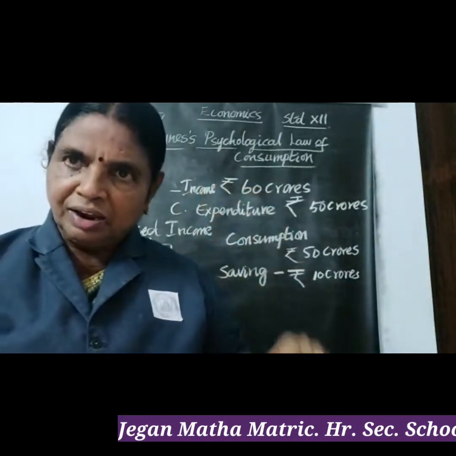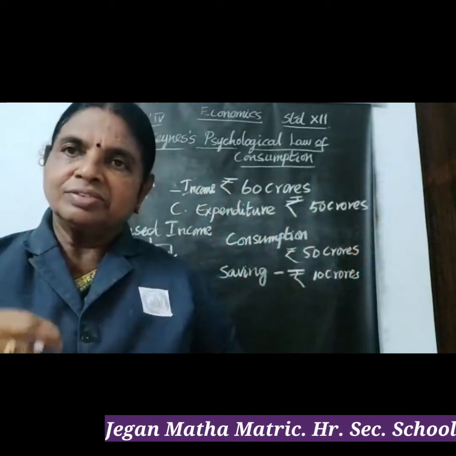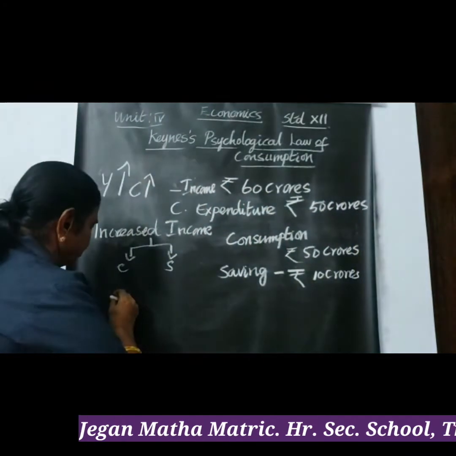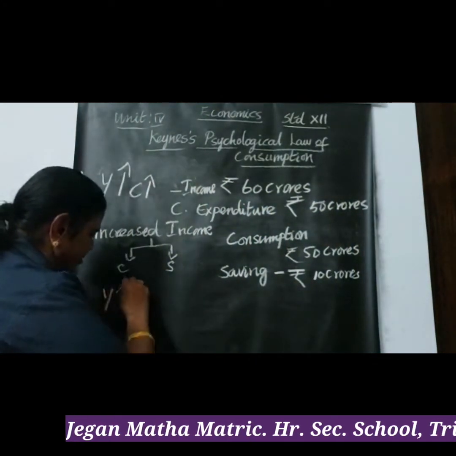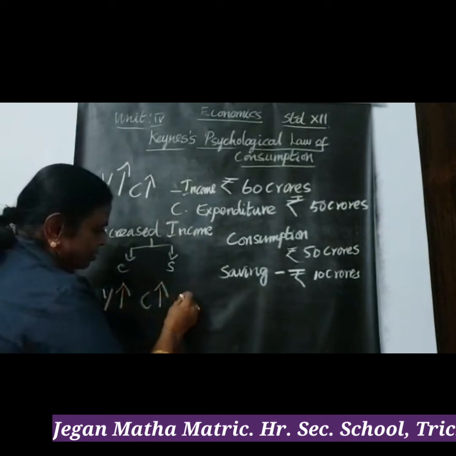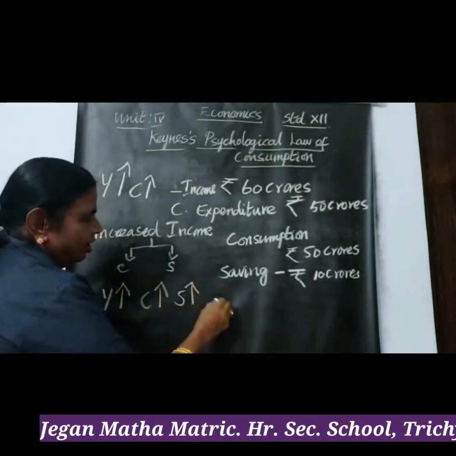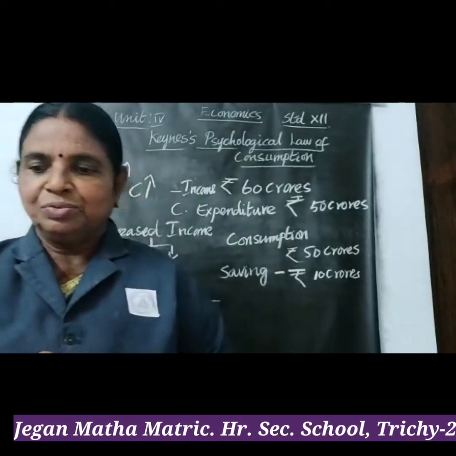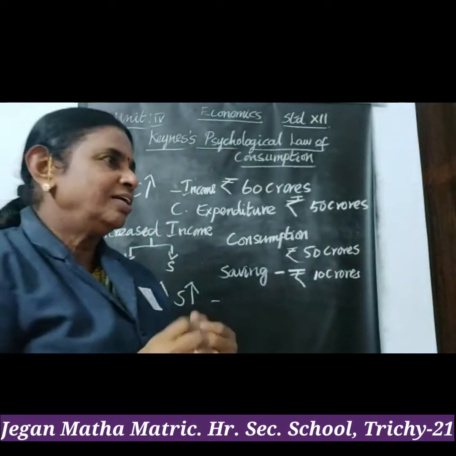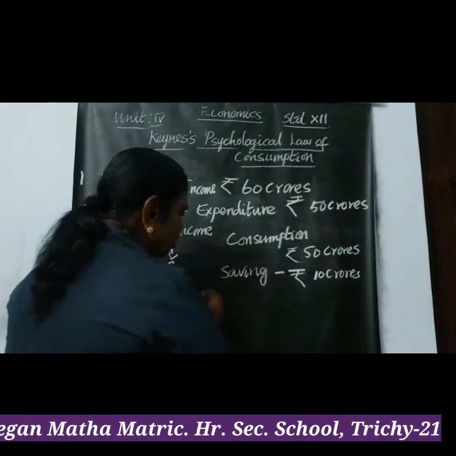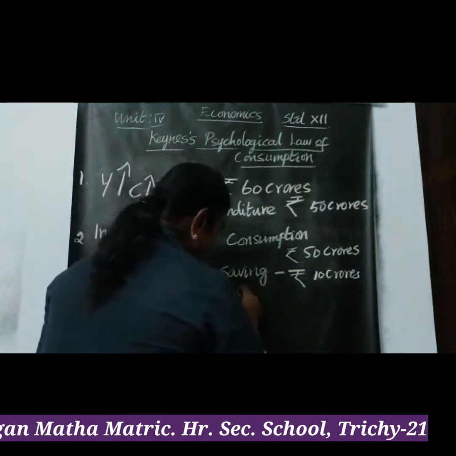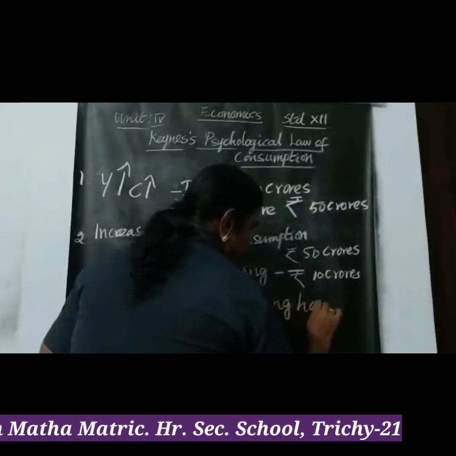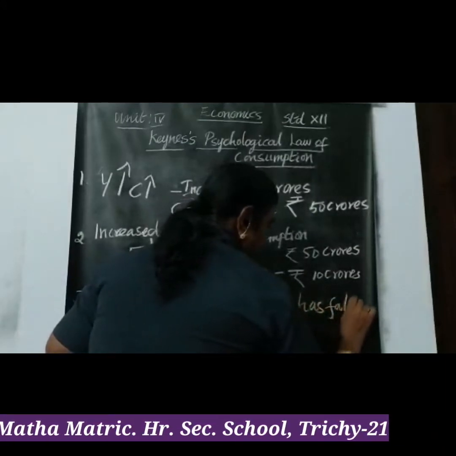So Y increases, consumption increases, and savings also increase. Nothing has fallen. Everything is the same. Clear? You have to remember that nothing has fallen in the third proposition.